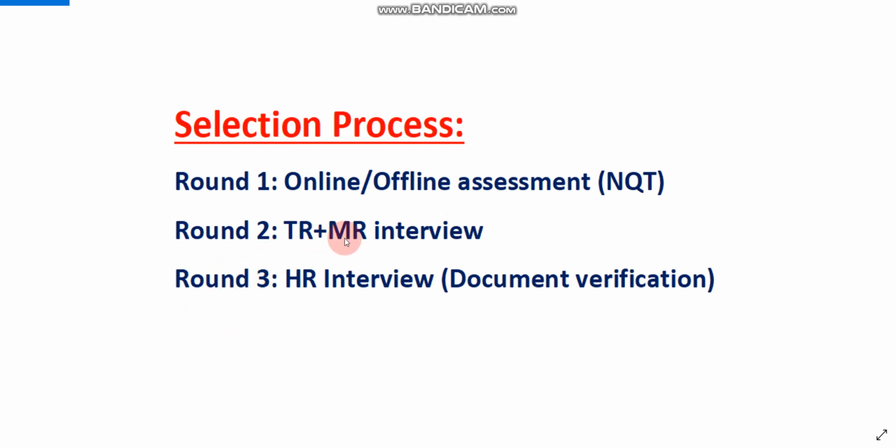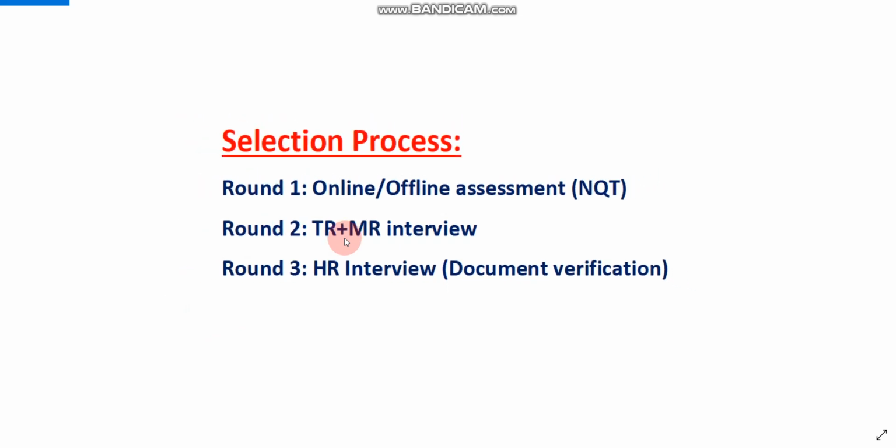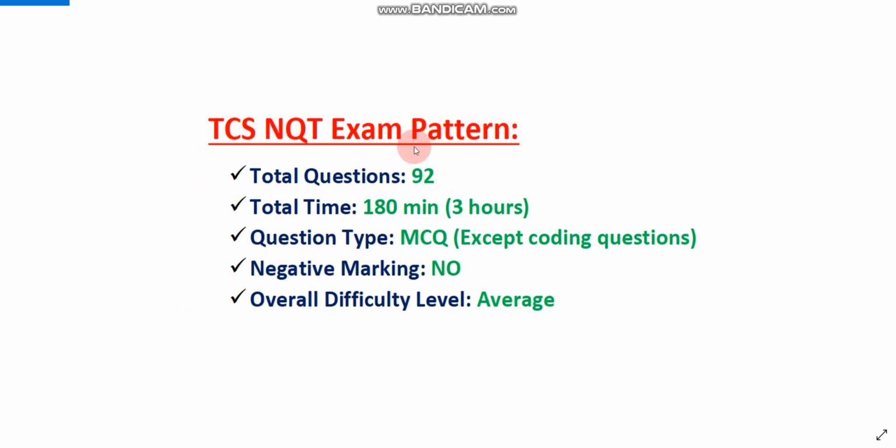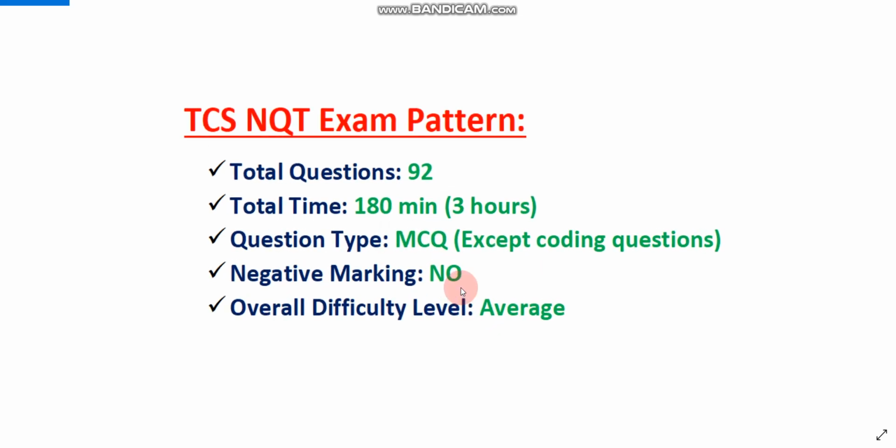Let's talk about the exam pattern and NQT exam pattern section wise. First, the exam pattern: there will be a total of 92 questions. You need to solve 92 questions in 3 hours, it means 180 minutes. The question type will be MCQ except the coding round. The coding round will not be MCQ type, you need to write the full code, but other sections will be MCQ type, and there will not be any negative marking. Overall difficulty level is average.